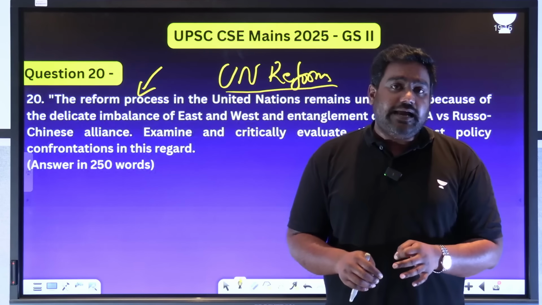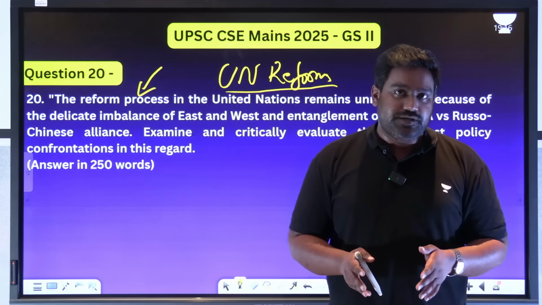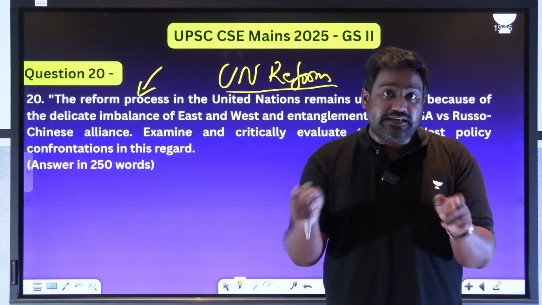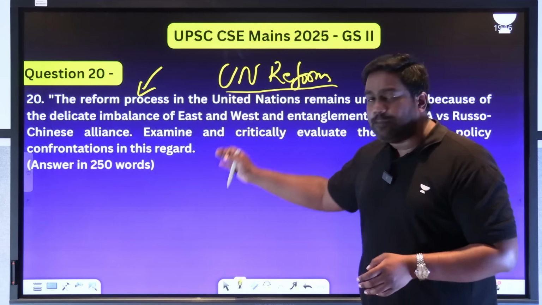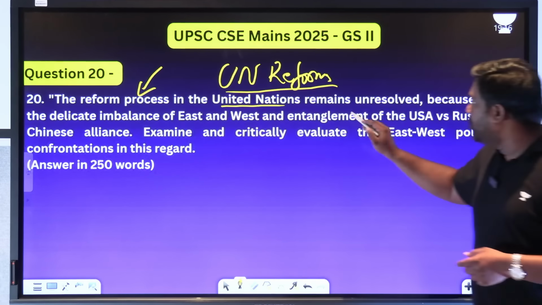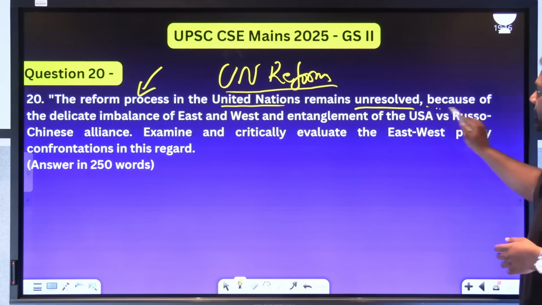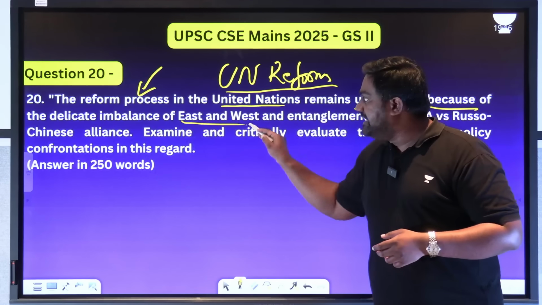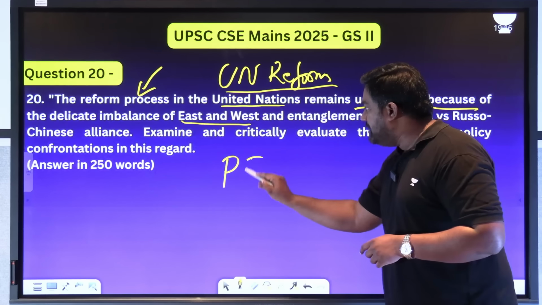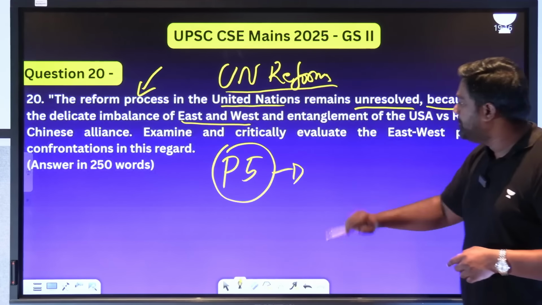And the question indicates that the divide between East and West, the divide between United States and the Russia-China alliance at the UN is what is disrupting UN reforms. That is the question. The reform process in the UN remains unresolved because of the delicate imbalance of East and West. It refers to the division within the P5, the 5 permanent members.